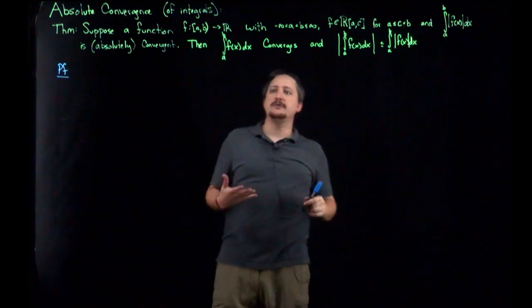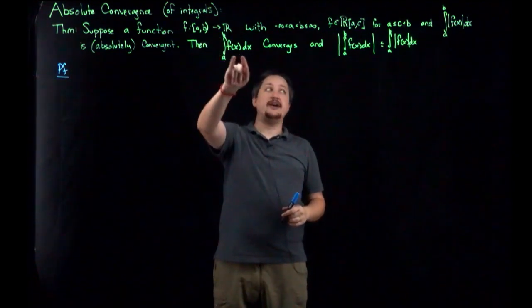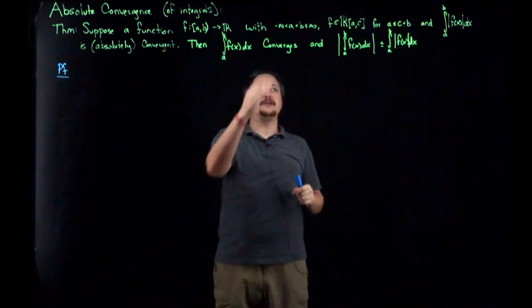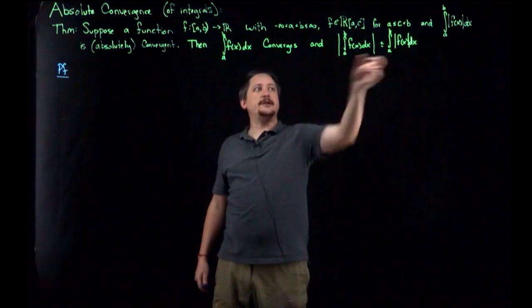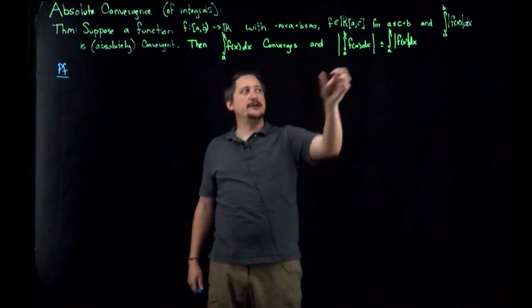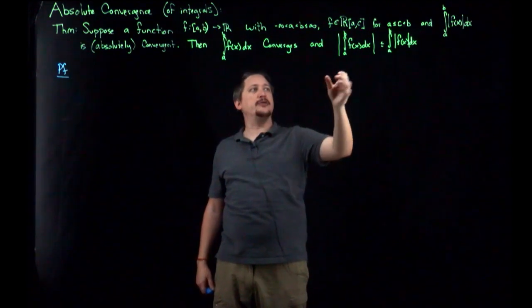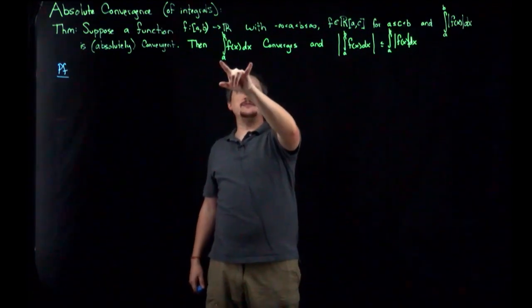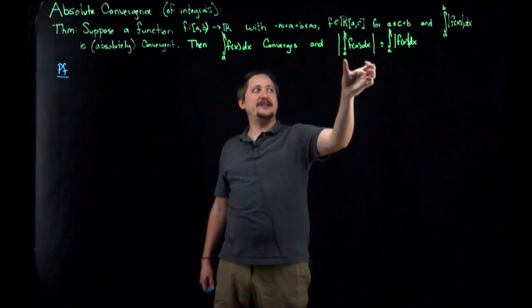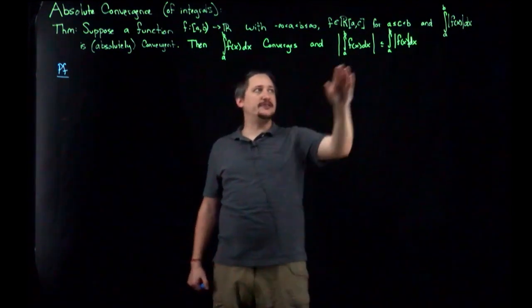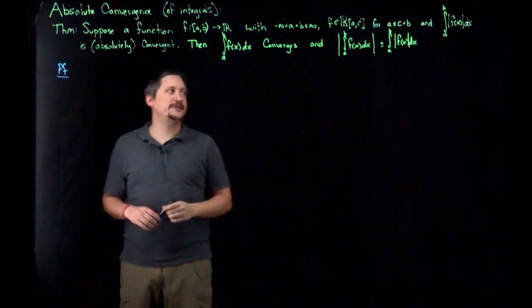So if that's true, then the integral from A to B of just f of x, not the absolute value of f of x, converges, and moreover, we have this inequality here. As a footnote, this inequality isn't directly related to the rest of it, other than the fact that this result, meaning that this converges, lets this make sense, so I can write that with the absolute value. Otherwise, this is sort of its own little note, a footnote to the end of this proof.